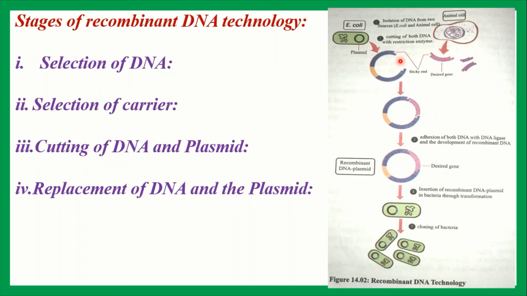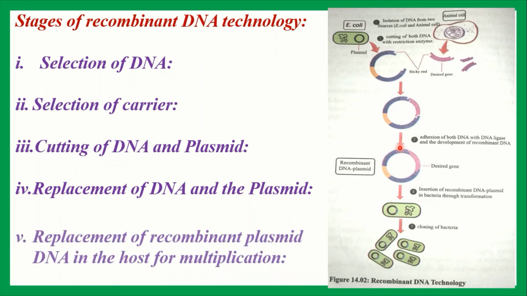As a result, the structure of plasmid is changed. Everyone see this figure. This one is a changed structure of plasmid, because in this DNA there are plasmid characteristics, bacterial characteristics, and also desired characteristics. The changed plasmid is known as recombinant DNA plasmid.